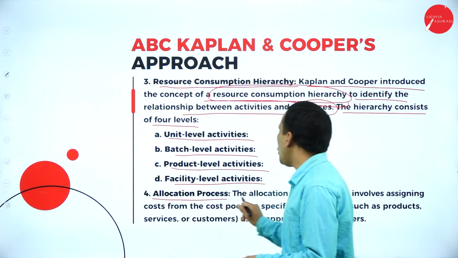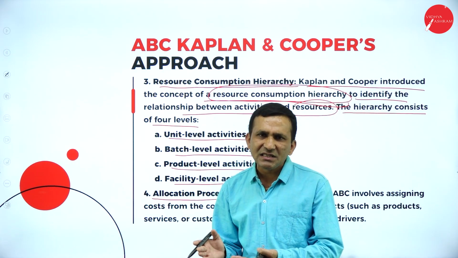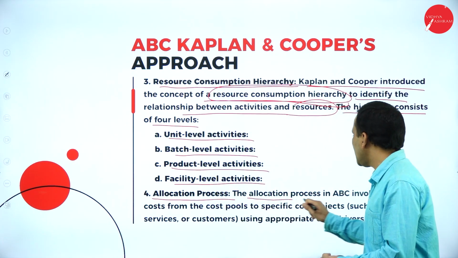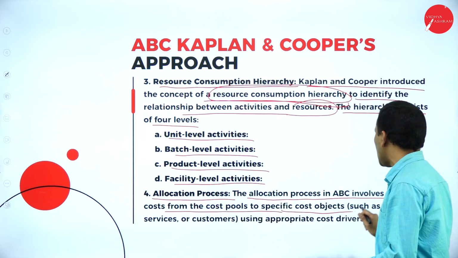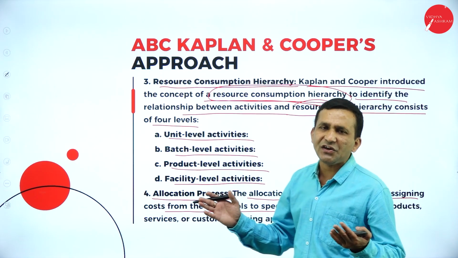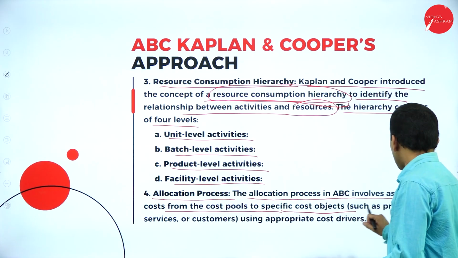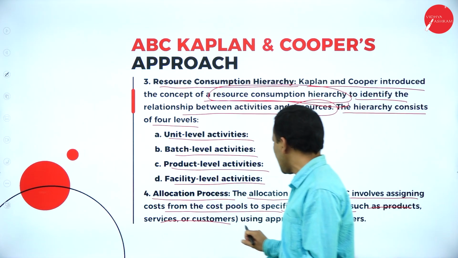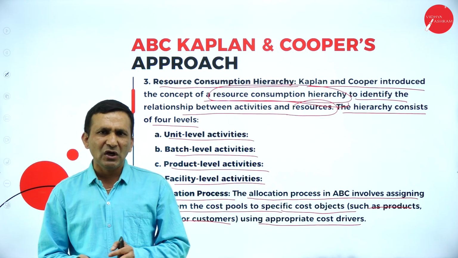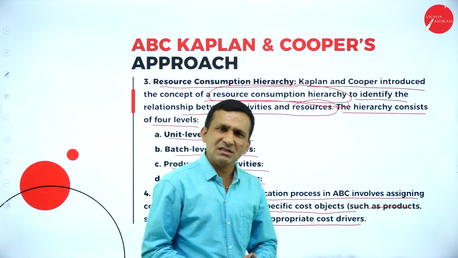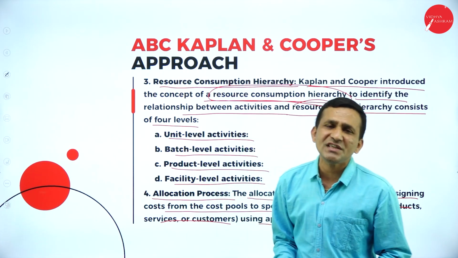And next one, allocation process. We are allocating overheads based on the primary and secondary distribution. The allocation process in ABC involves assigning cost from the cost pool to a specific cost objective. Each and every activity we treat as unequal, so we pull cost from each activity, such as for a product, service, or customer, using an appropriate cost driver. For example, for customers, how many customers, how many are repeat purchasers of a product, what is the usage rate, so we find that.